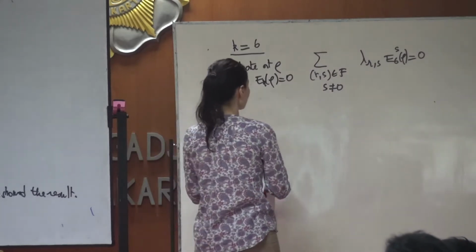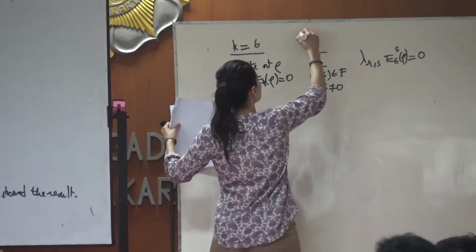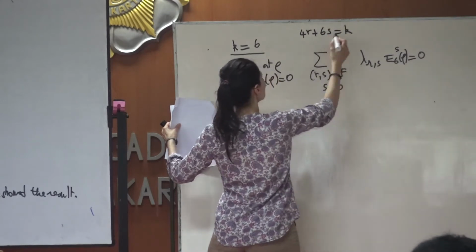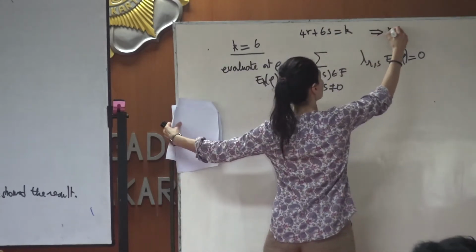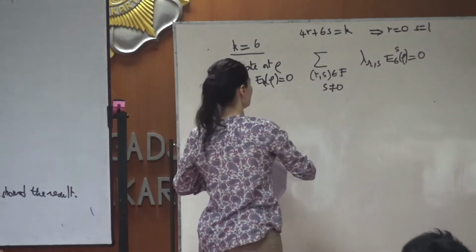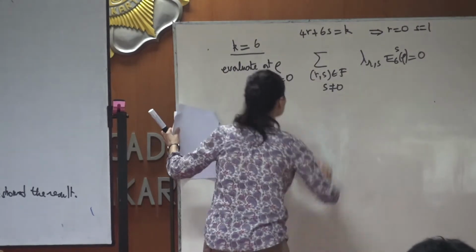So in the case where K is equal to 6, you have, since you want something like this, just R equals 0 and S equal 1. So you just have one term in this sum.